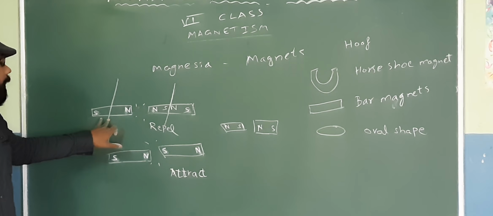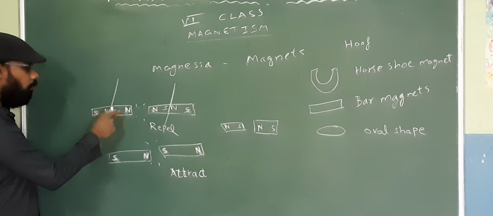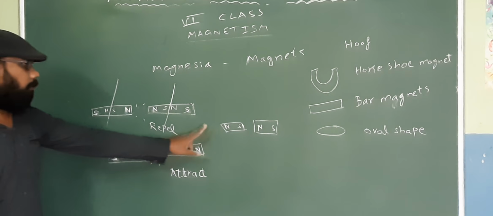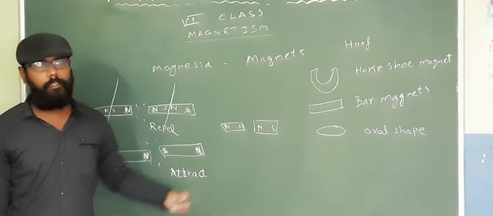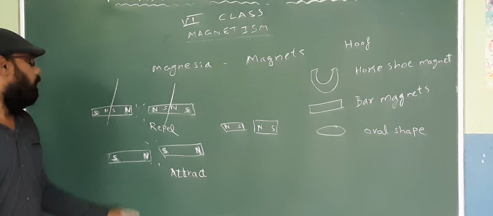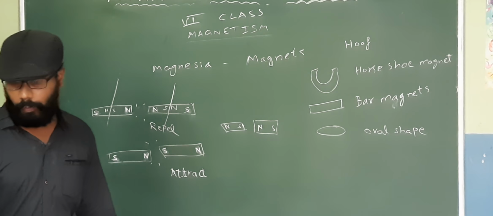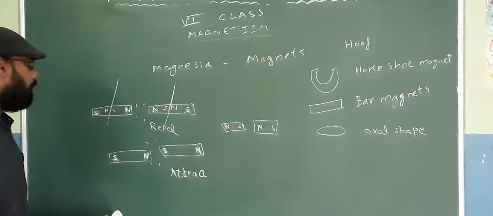Always if you try to cut it, then what happens is, here you will get a new pole again. So every magnet will have north pole and south pole compulsorily. This is the most fundamental property of the magnet. And coming to why we have named it north and south, for that we have to see what is a magnetic compass.